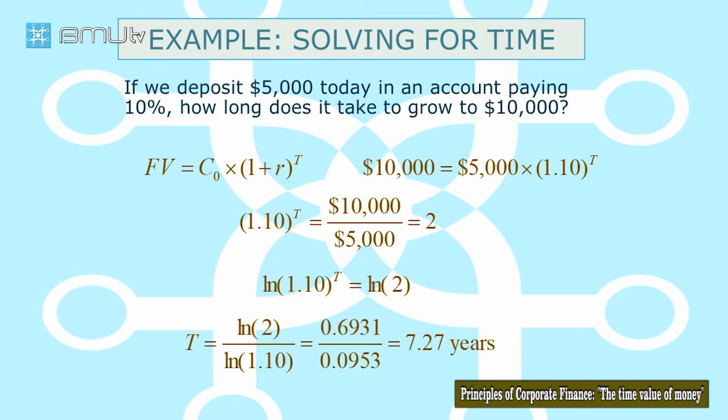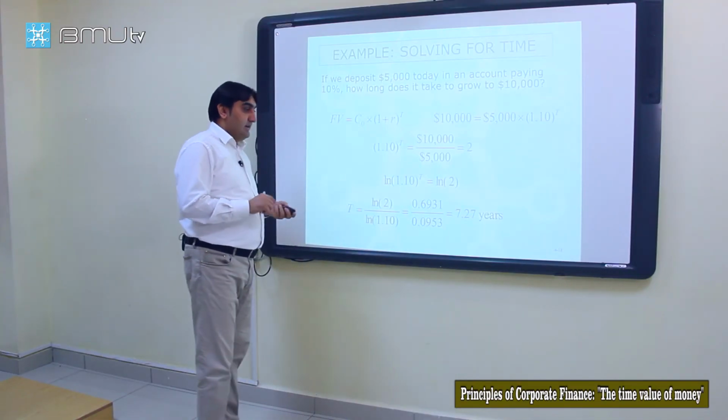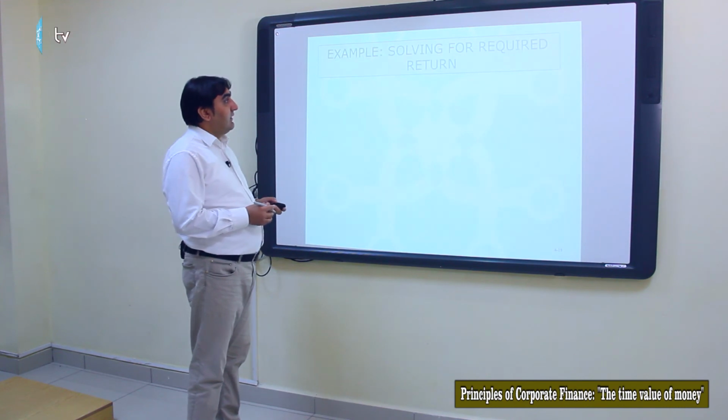We need to find the 4th one. Future value, present value, rate. Applying algebra, we find this to be 7.27 years. Our 5,000 will grow up to 10,000 at a 10% rate.